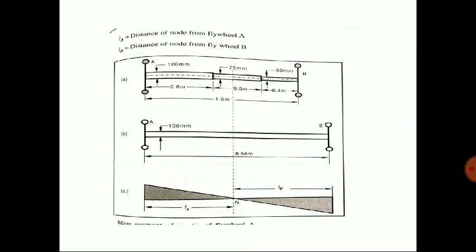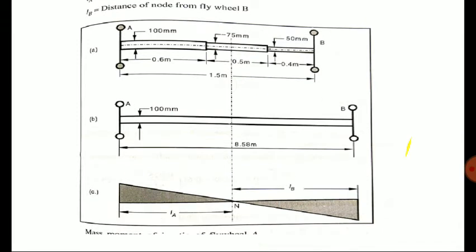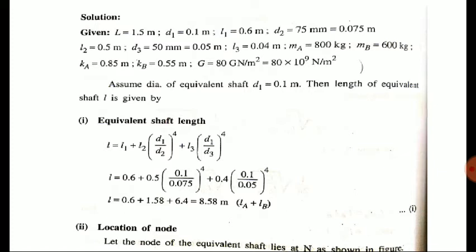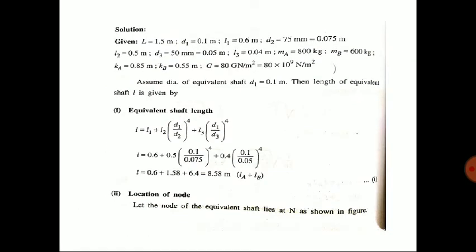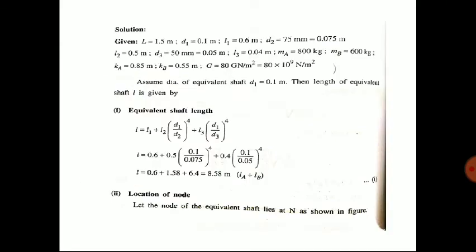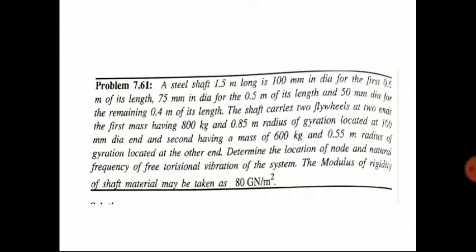So when going to the problem, you can see these are the different terms mentioned in the figure. Before that, we will discuss the different terms. The total length of shaft is marked as 1.5 meter. D1 means 0.1 meter in diameter. It is given in the question, 100 mm in diameter for the first 0.6 meter of the length. So D1 0.1 meter, L1 0.6 meter. Then it is given 75 mm diameter for the 0.5 meter of the length.